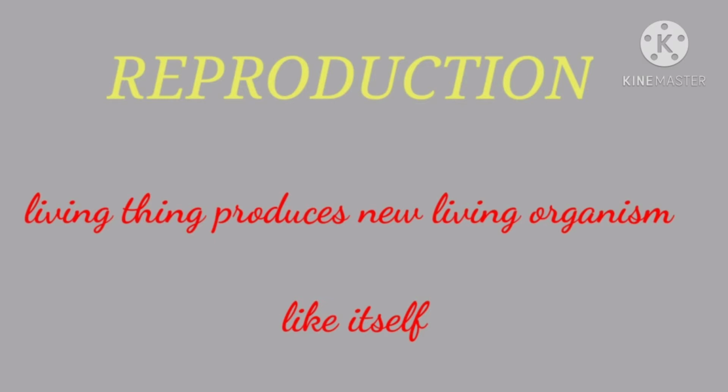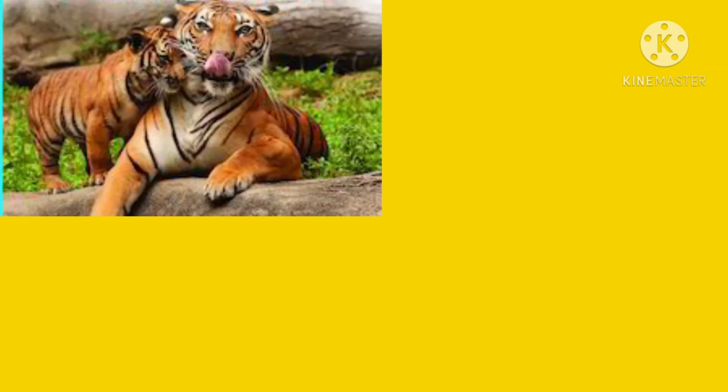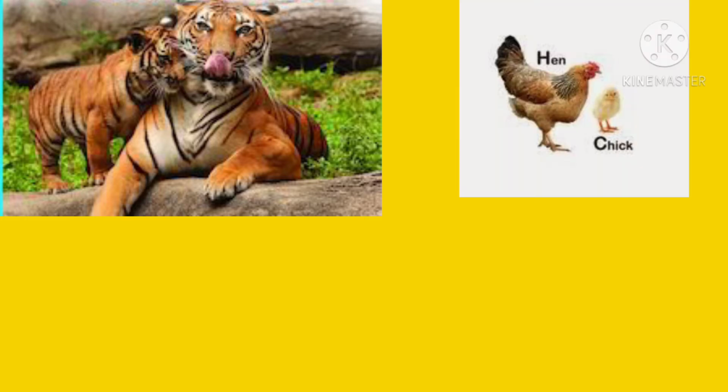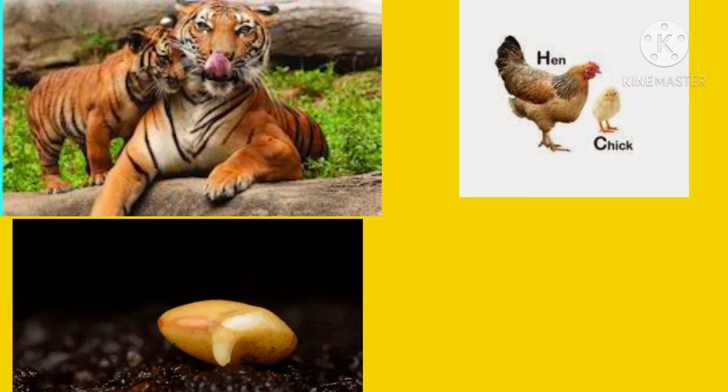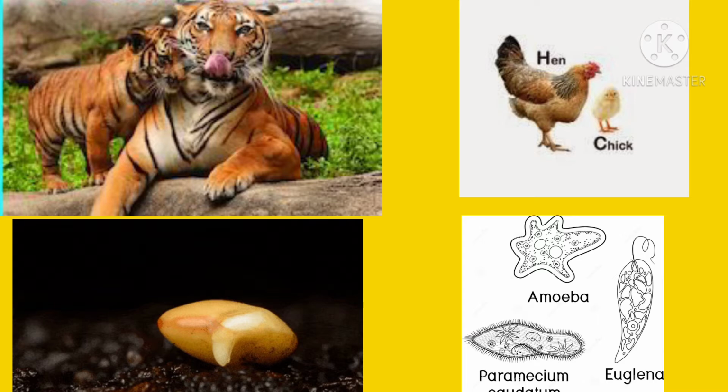What is reproduction? The process through which a living thing produces a new living organism like itself is called reproduction. The tigress gives birth to cubs. A hen lays eggs from which chicks hatch. A mango tree produces a large number of seeds during its lifetime, from which many new mango plants can grow. Even the unicellular bacteria, paramecium, and amoeba produce new individuals.